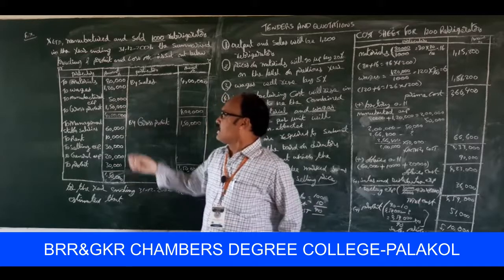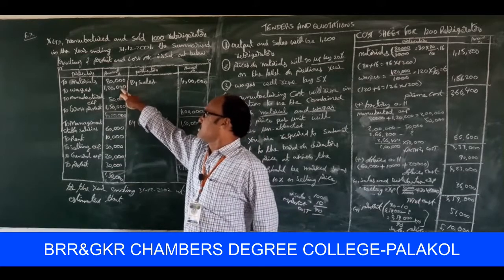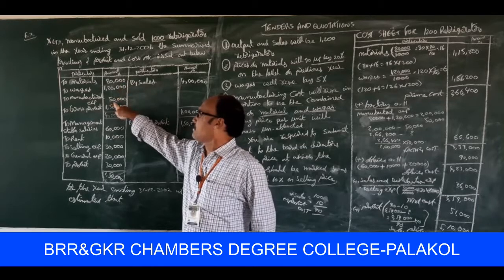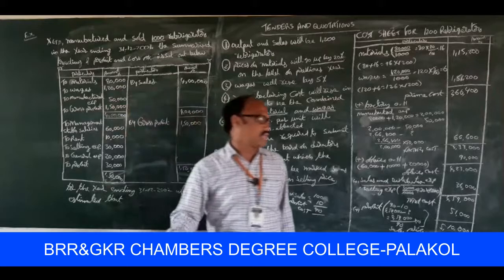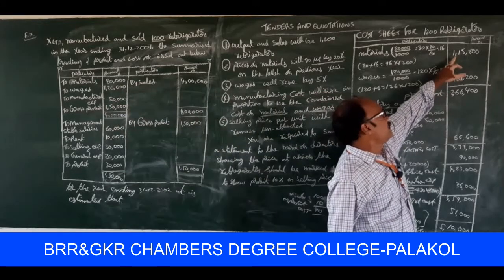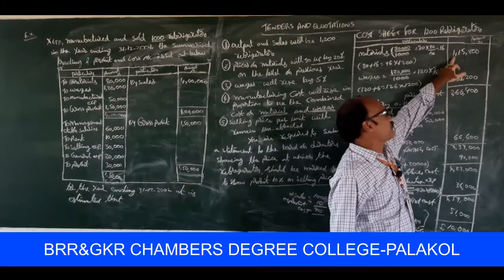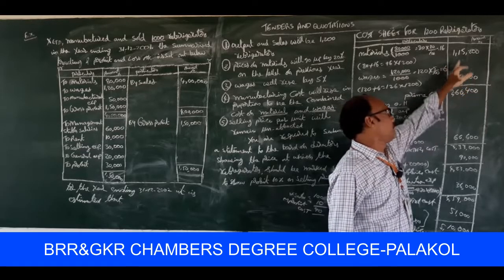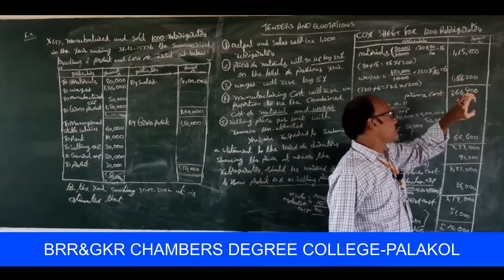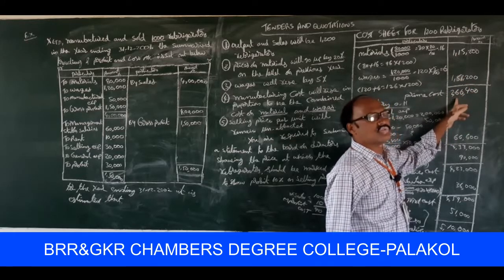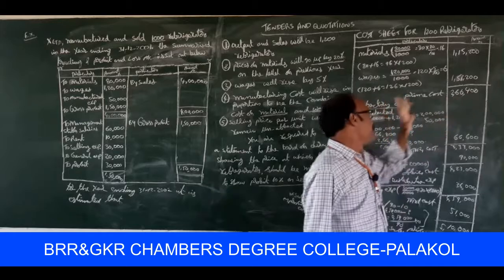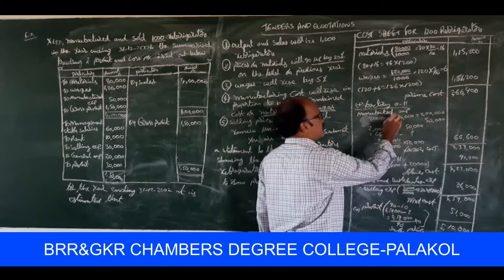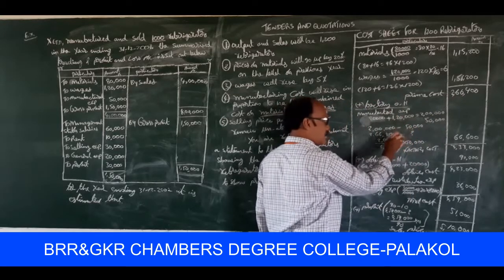Once again, combined cost of material and wages: 80,000 plus 1,20,000 is equal to 2 lakhs. Then the manufacturing expenses are 50,000 here. Here the material is 1,15,200 and the wages are 1,51,200. Then the combined cost of material and wages is equal to 2,66,400. So for 2 lakhs, the manufacturing expenses are 50,000 here.